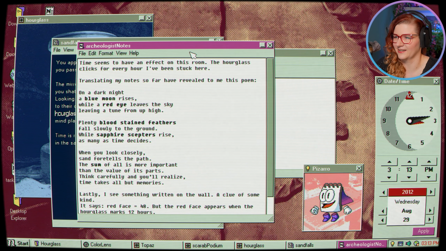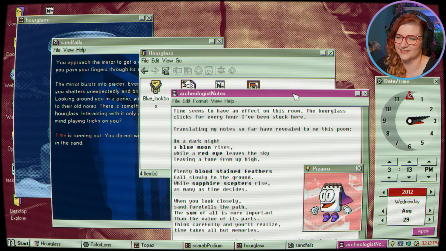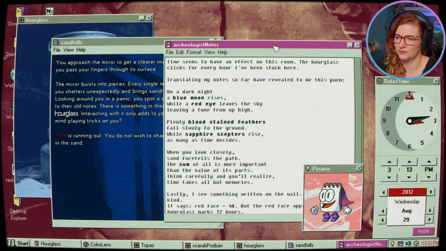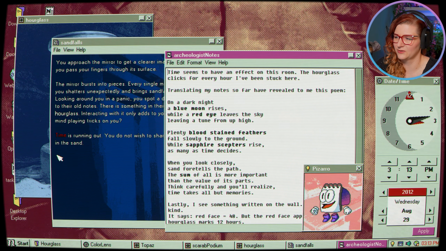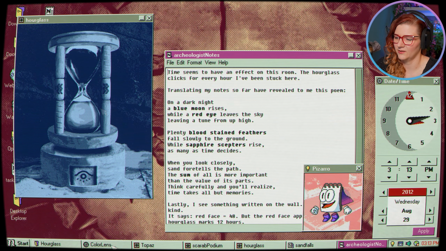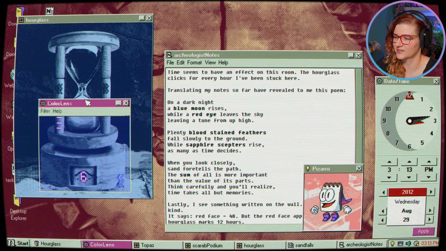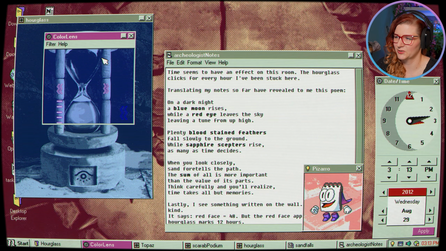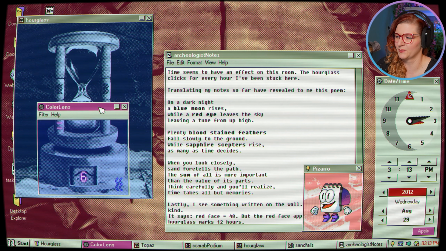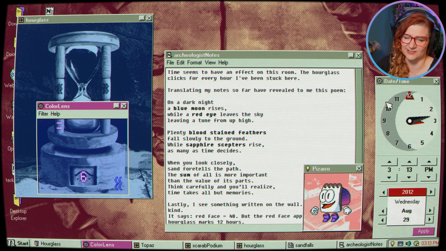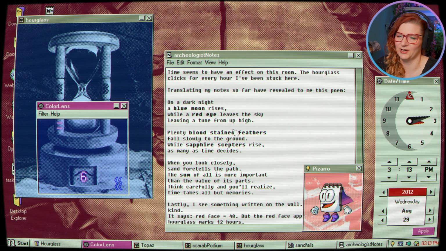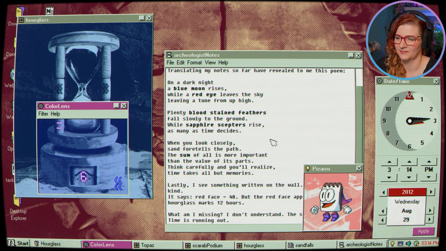Okay, so we have to put things together in a specific way across those various things, like blue moon, red eye. Because we check this with the blue coral lens, and obviously we get the water symbols and we get a 6, which would kind of correspond. Like we have blue moon rises and a red eye leaves the sky. We have the blue is on 6 and then the red is on 12 somehow. And then we have to make a sum as well.